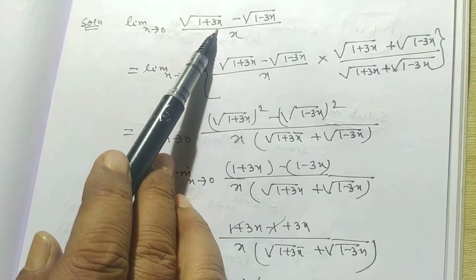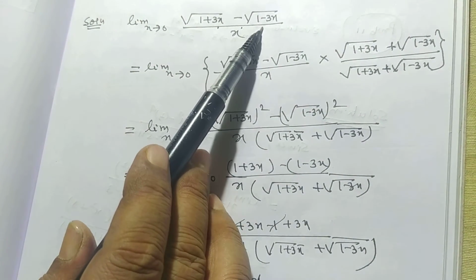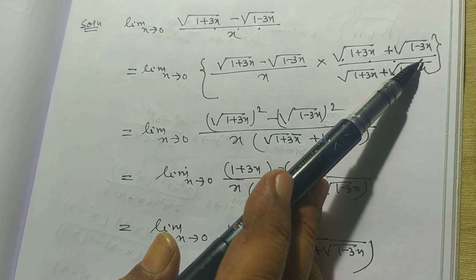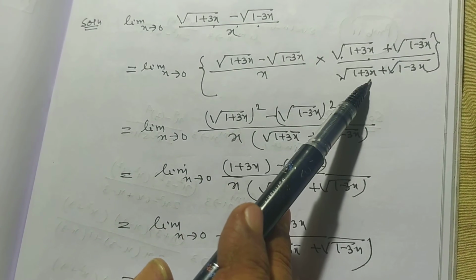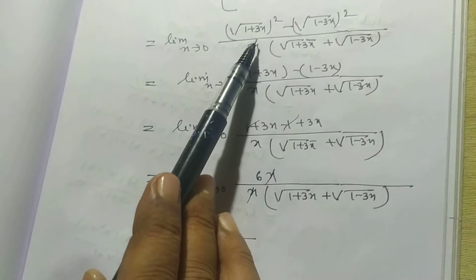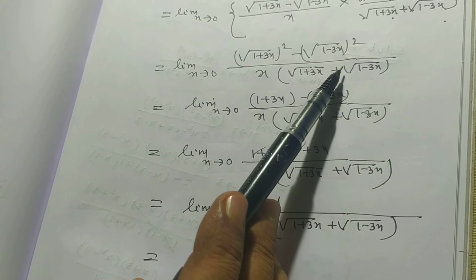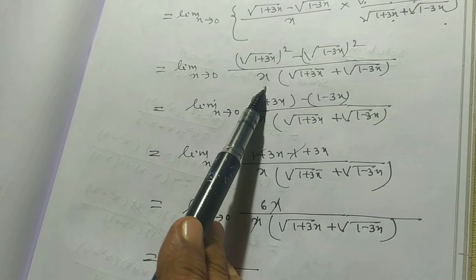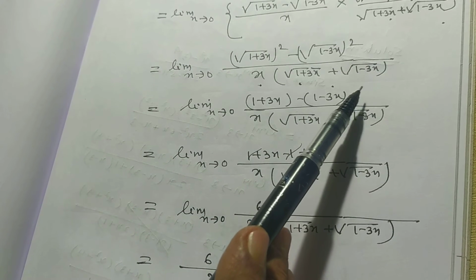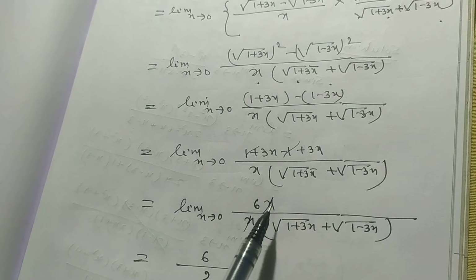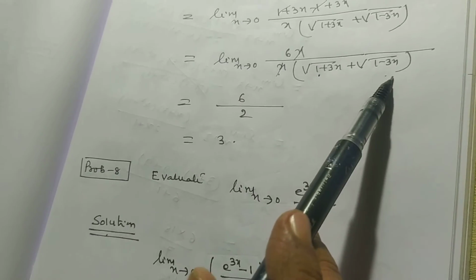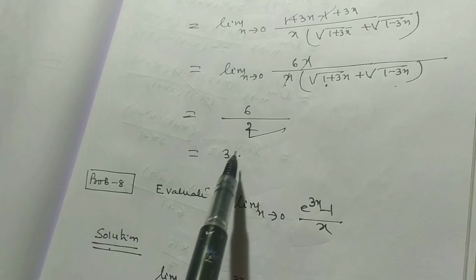So the conjugate of root of 1 plus 3x minus root of 1 minus 3x is root of 1 plus 3x plus root of 1 minus 3x. After solving, we have (root 1 plus 3x) whole square minus (root 1 minus 3x) whole square, divided by x into (root 1 plus 3x plus root 1 minus 3x). So after solving, we have 6x by x, and the factor is root 1 plus 3x plus root 1 minus 3x. This is 6 by 2, that is 3.